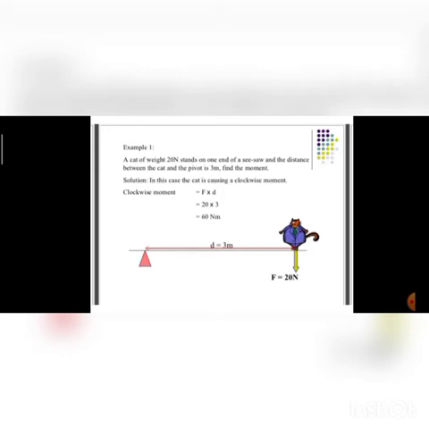One more thing you have to keep in mind when we are doing numericals: if in the numerical they say that the moment is anti-clockwise, what value will they give of that moment? Suppose they say that this object has an anti-clockwise moment equal to 5 Newton meter, then we will take it as positive 5. But if they say that the moment is clockwise, then we will take it as minus 5.